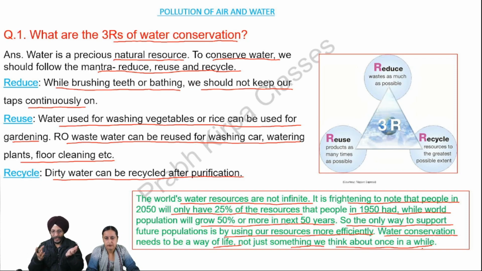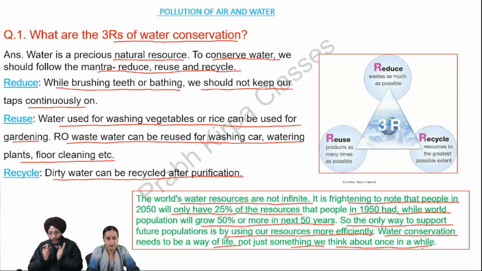We often use RO for purifying our water. We must also know that these RO wastewater treatment systems result in the wastage of about 75% of the water. Only 1/4 of the water is made fit for drinking, and 3/4 of the water is discarded by the RO system.